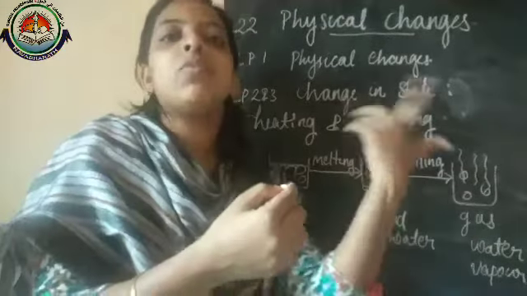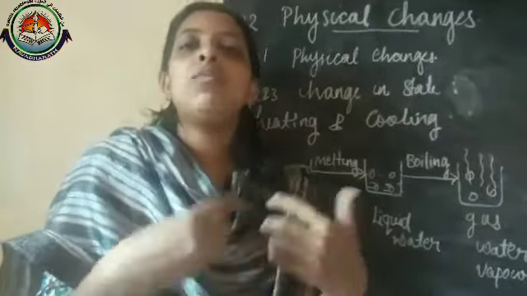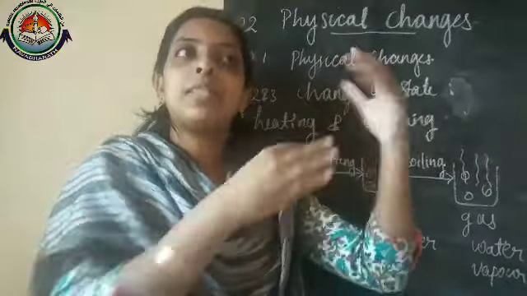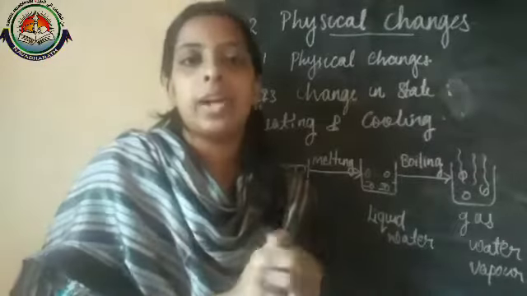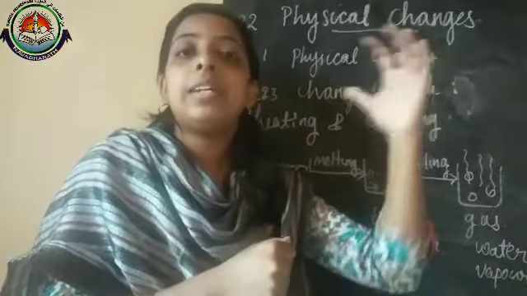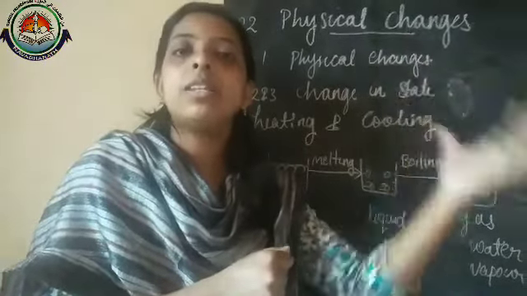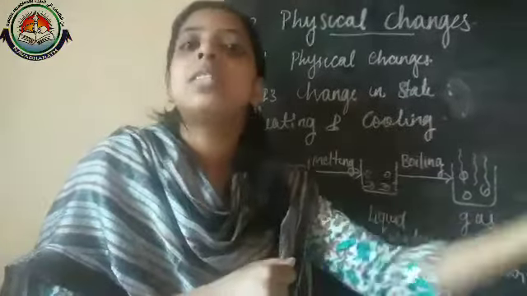In evaporation, one more thing we need to understand. When we wash our clothes, we place them outside to dry. How do they dry? The heat energy from the sun takes the water; that means it evaporates. That is considered as evaporation.